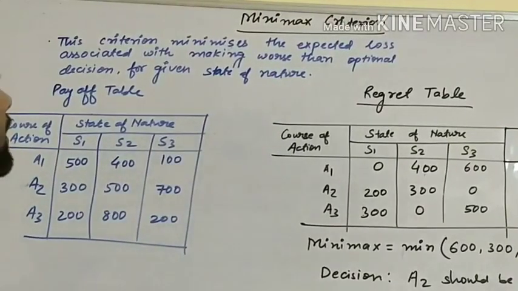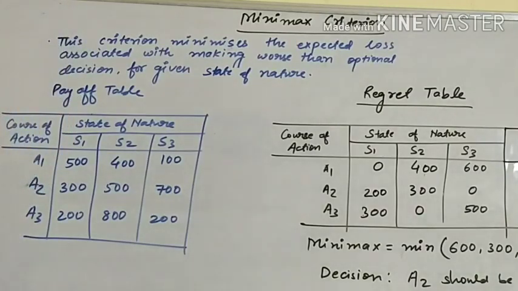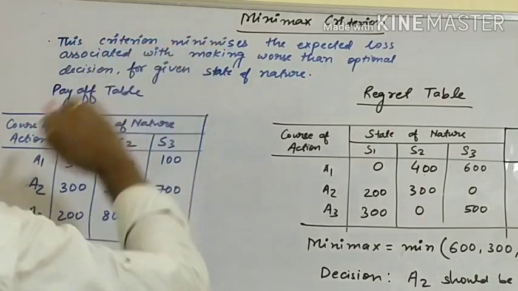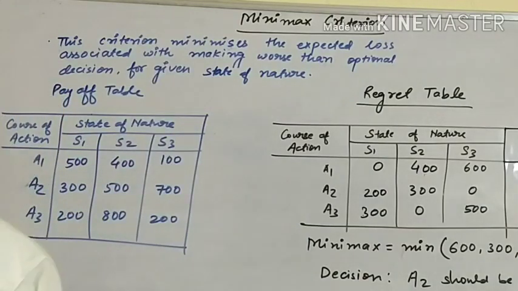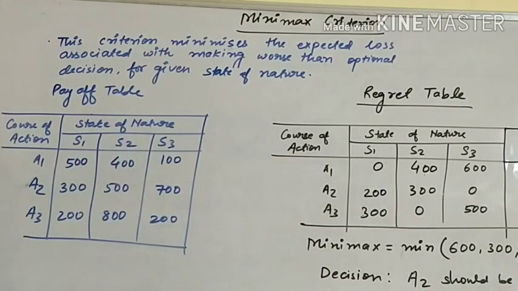Let's see the last criterion, minimax criterion. Let's see what is minimax criterion. This criterion minimizes the expected loss associated with making a worse than optimal decision for a given state of nature. It means we have to select that investment which has smallest relative loss.